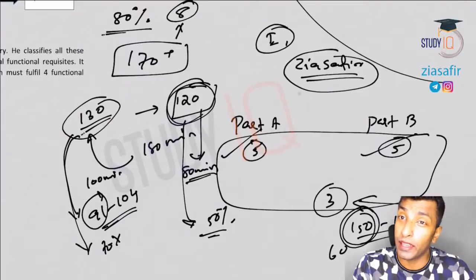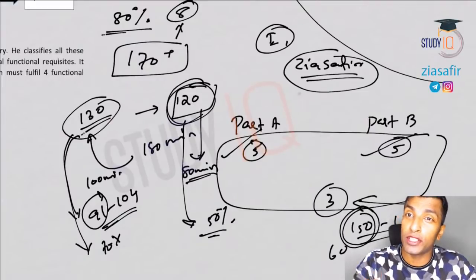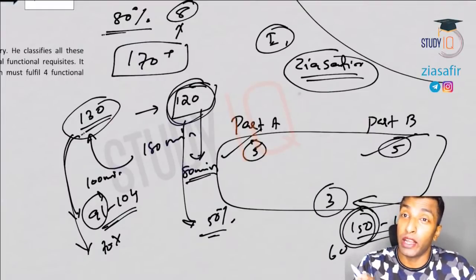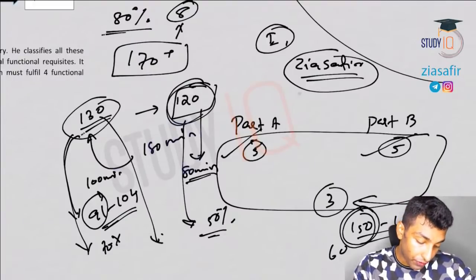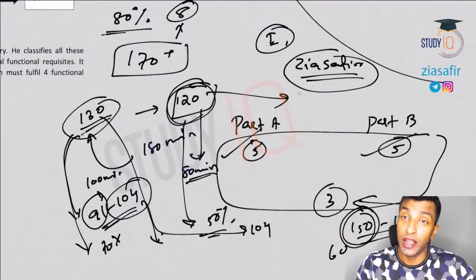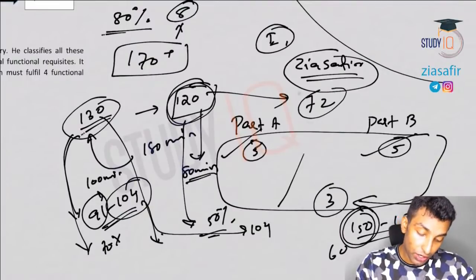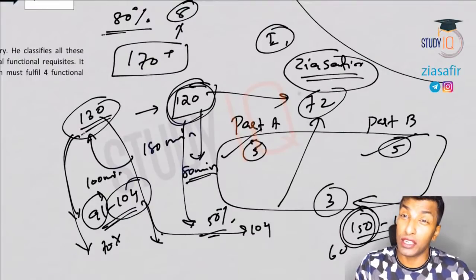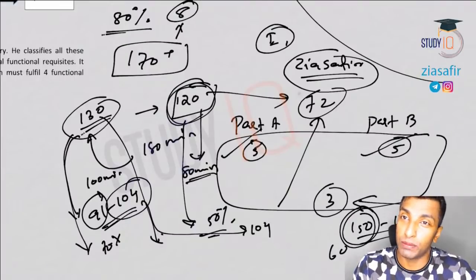In a 20 marker, getting 50% is easy, but beyond 60% is very, very difficult. Now imagine a situation that you're getting 80% here, that is 104, and 60% here, that is 72. Okay, so 104 and 72, 176 is considered as a super good mark when it comes to paper 1.